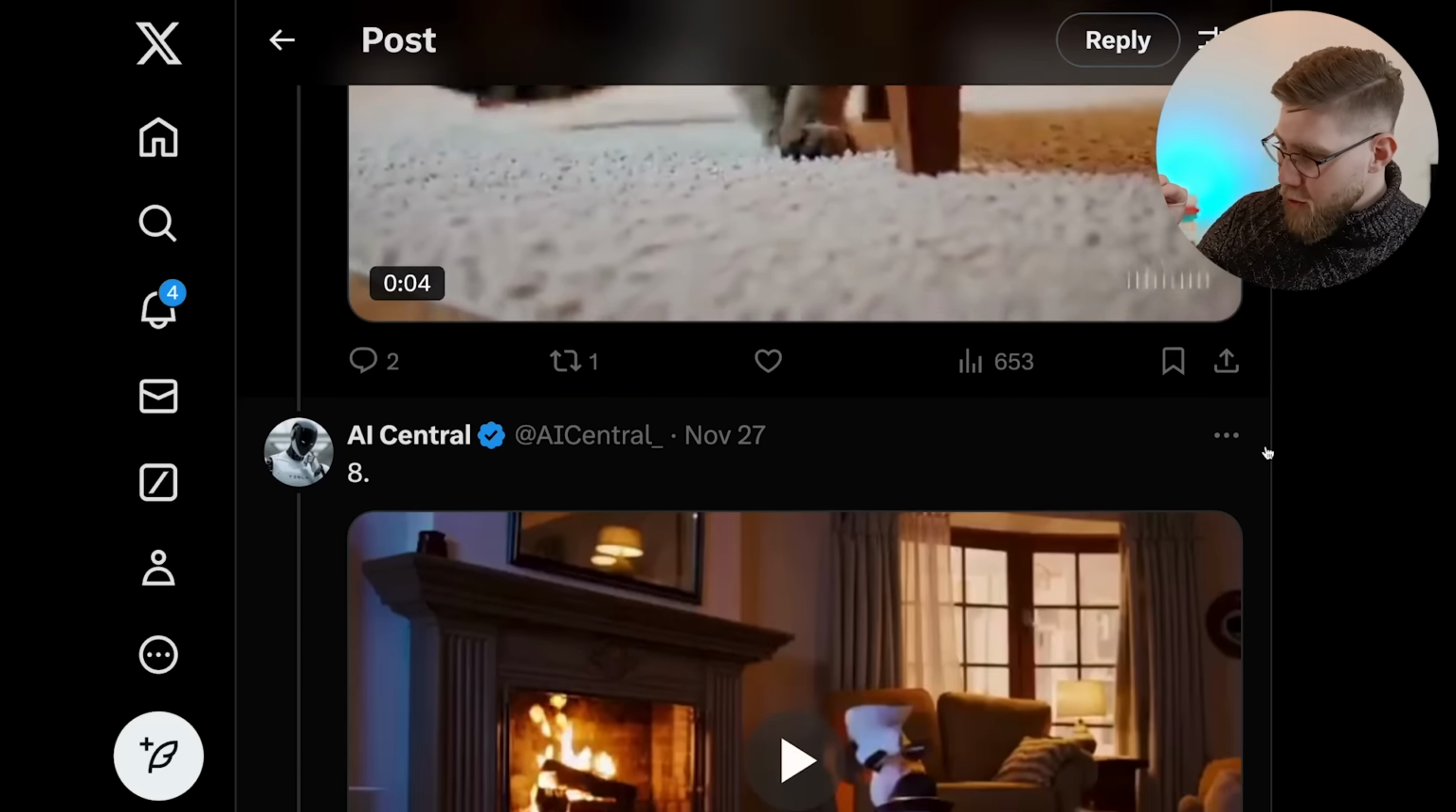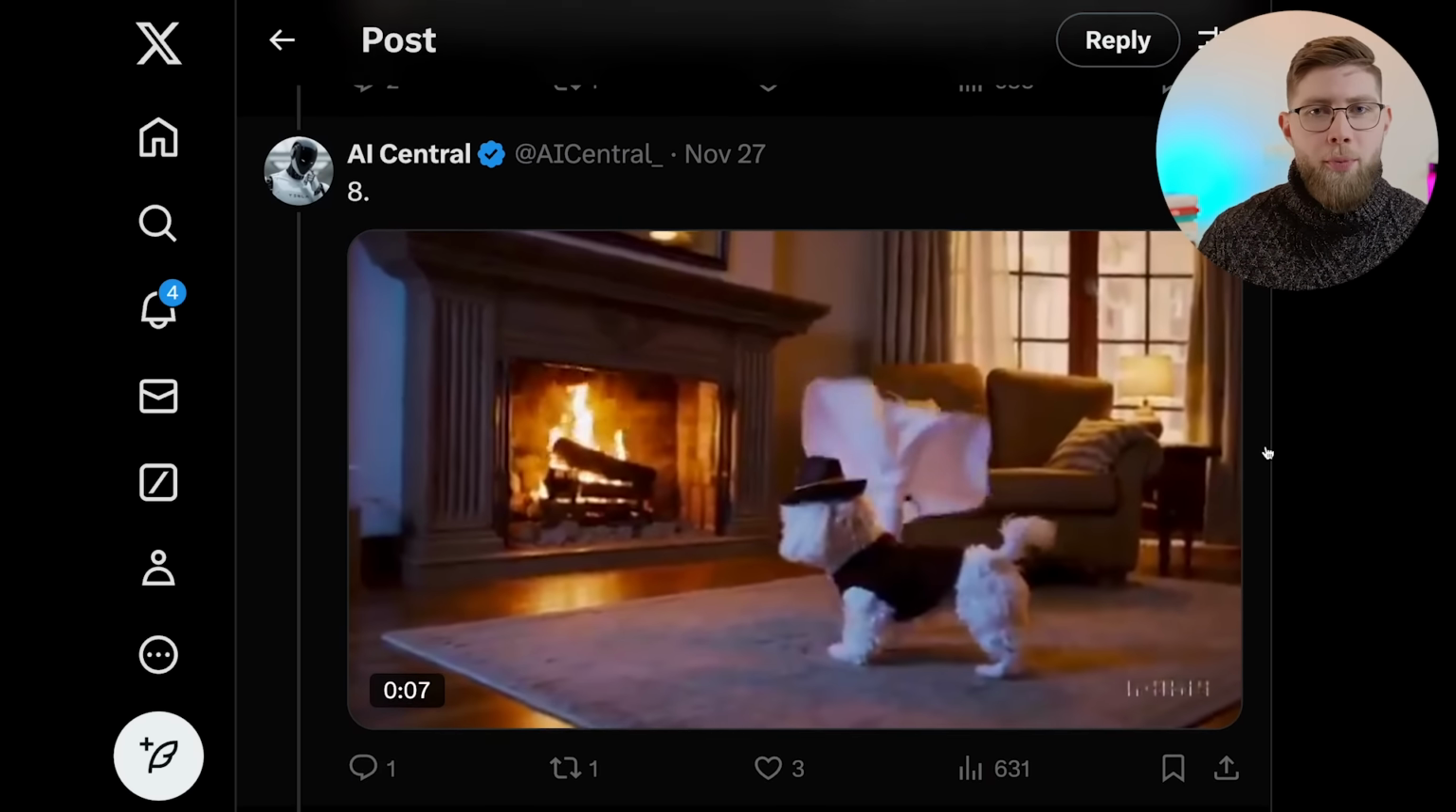OpenAI Sora leaks. So I'll say this, definitely improvements compared to their previous version, but I'm interested to see how this looks like when it gets released officially.